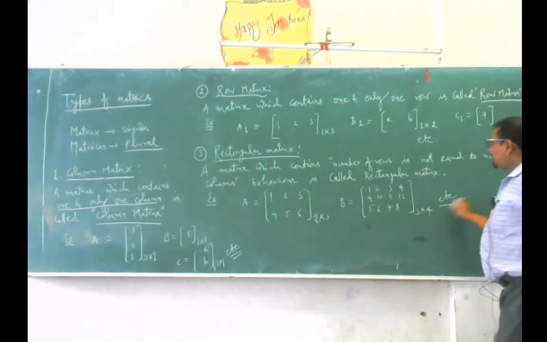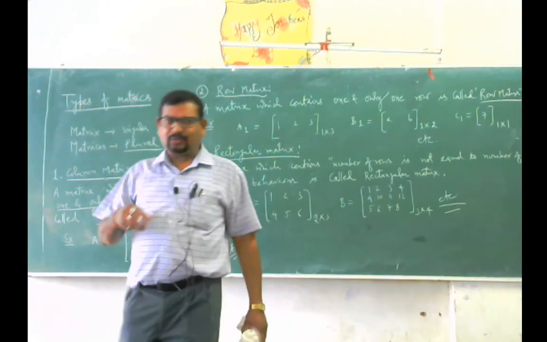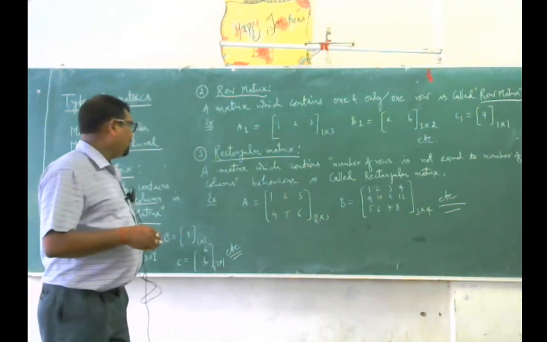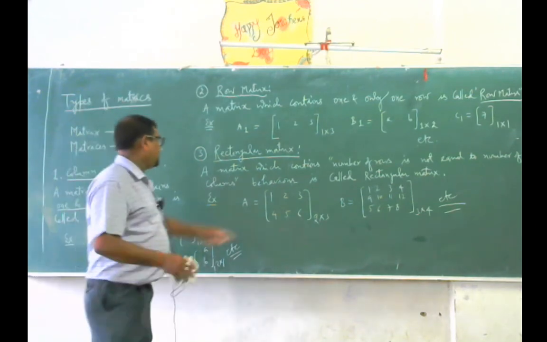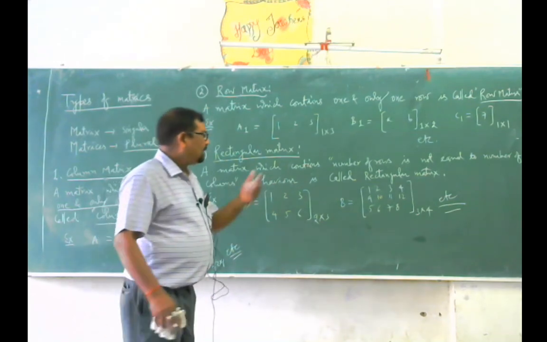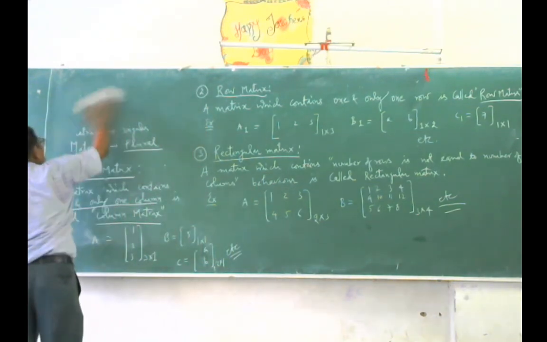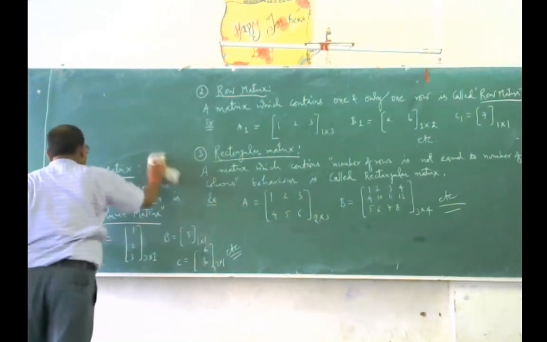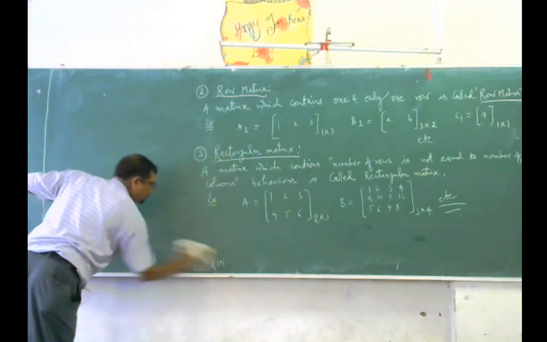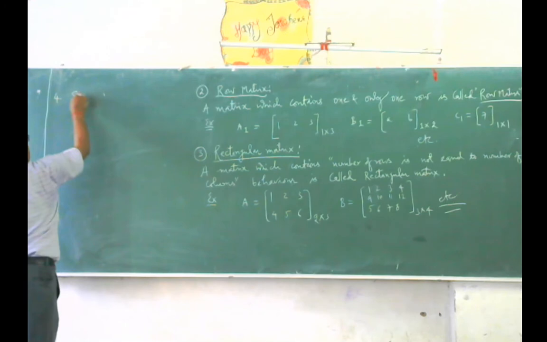These are the examples of matrix which has the behavior number of rows is not equal to number of columns. So such type of matrices is called a rectangular matrix. Now look at another type. I have explained the 3 types. The fourth one is square matrix.